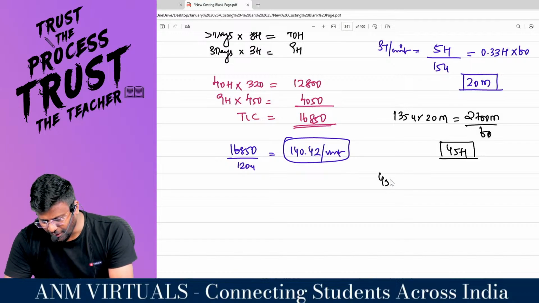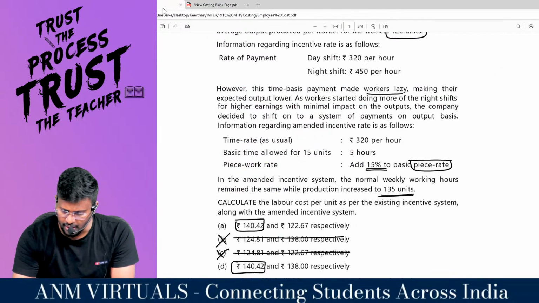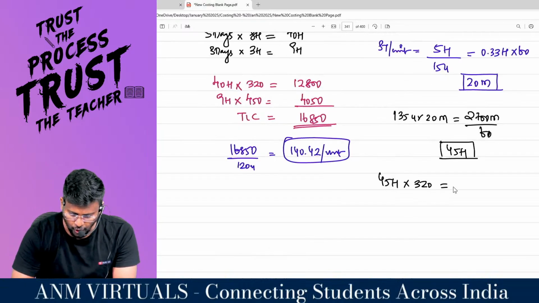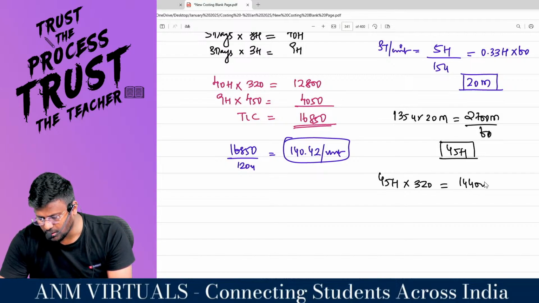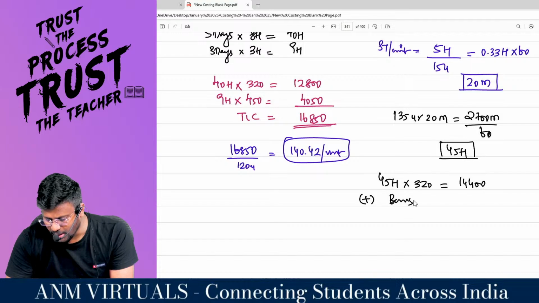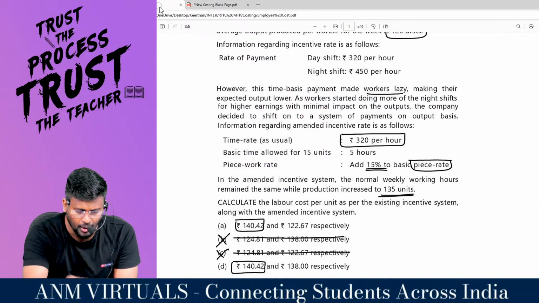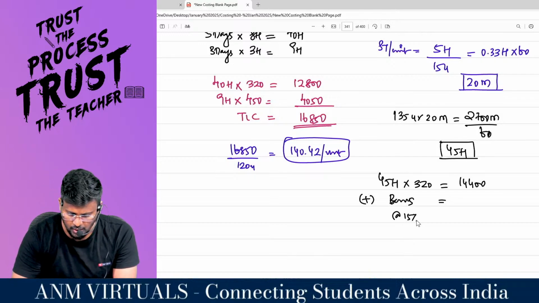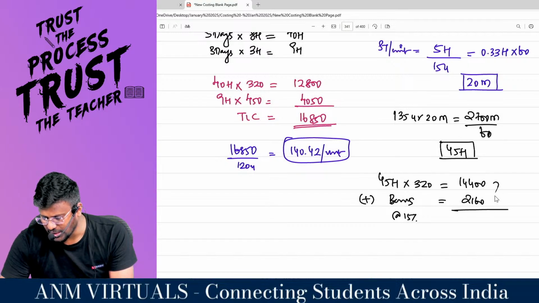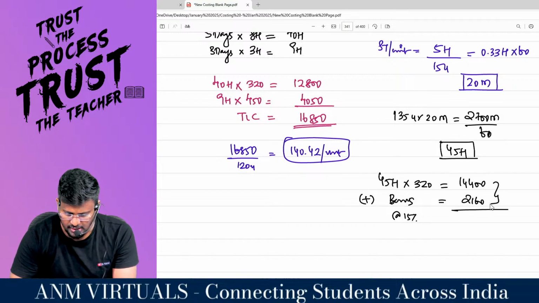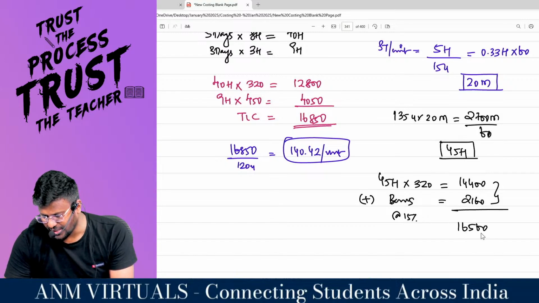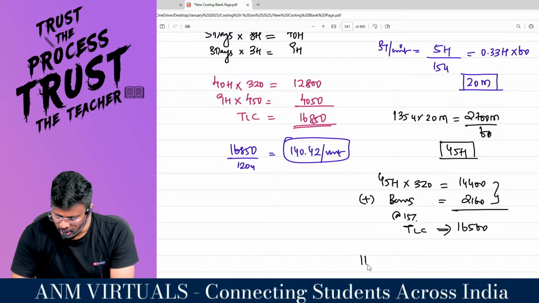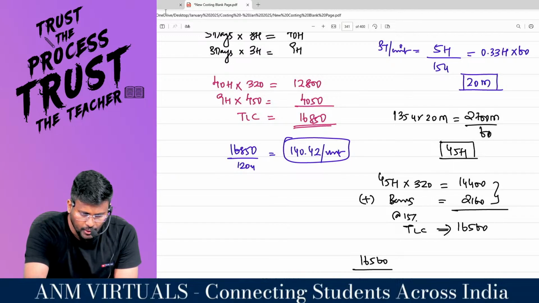For these 45 hours, the company is ready to pay 320 rupees per hour. So 45 into 320 comes to 14,400. And since they are working superbly, the company is ready to pay a bonus at the rate of 15%. So 14,400 into 15% comes to 2160. So 14,400 plus 2160 comes to 16,560, which is the total labor cost you have incurred.